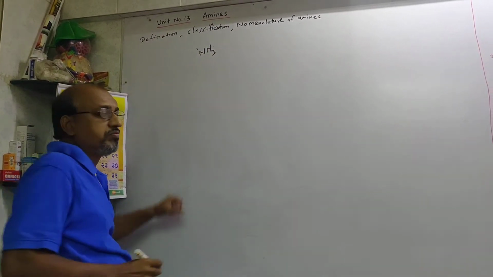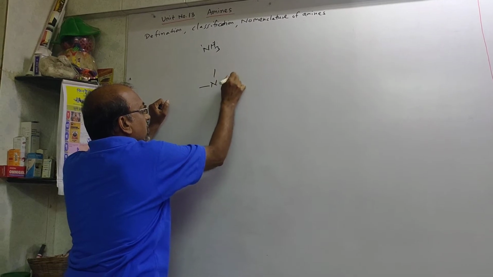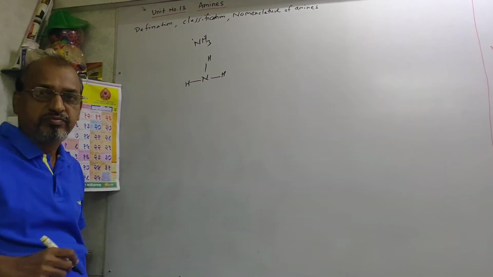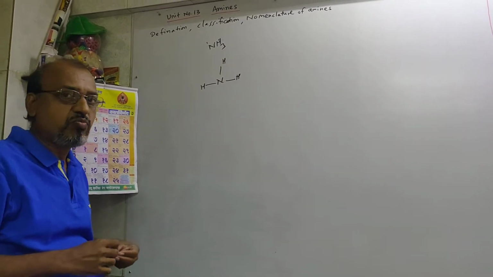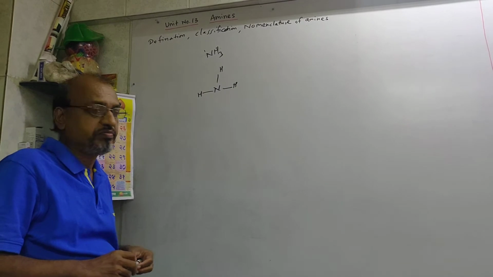In that formula, around the nitrogen atom, there are three hydrogen atoms bonded, and that indicates that the nitrogen atom is trivalent.